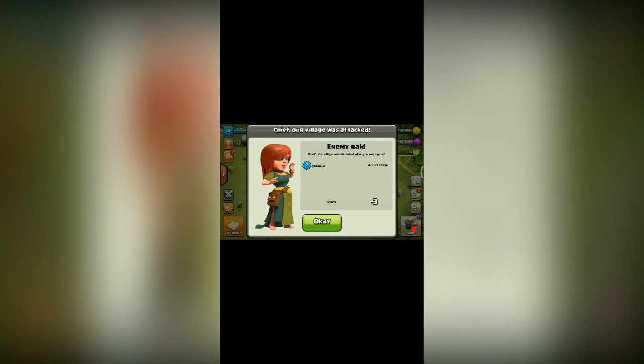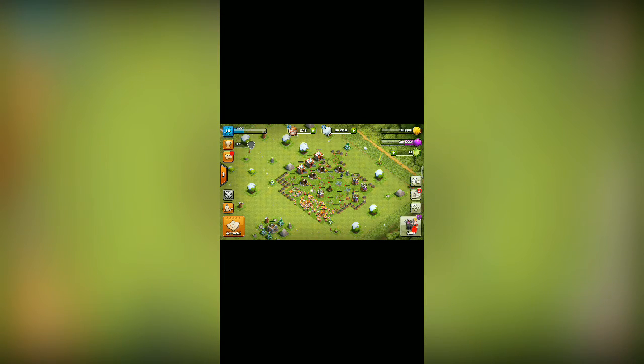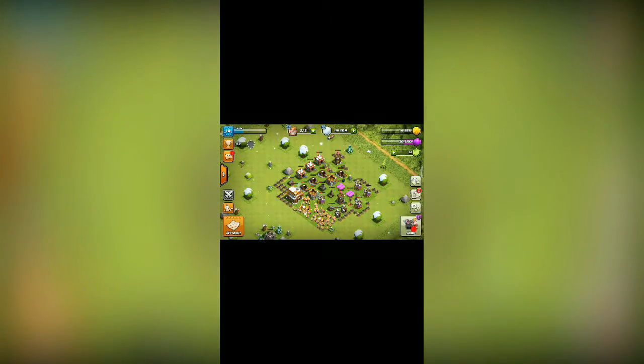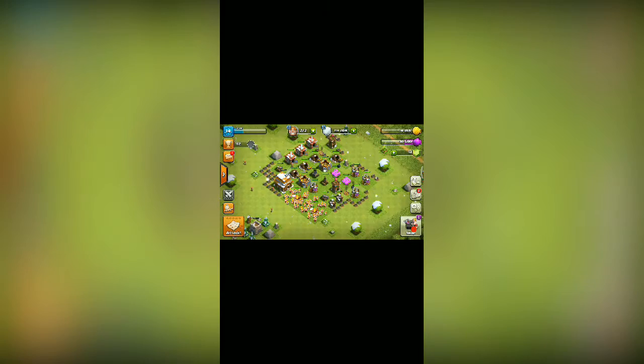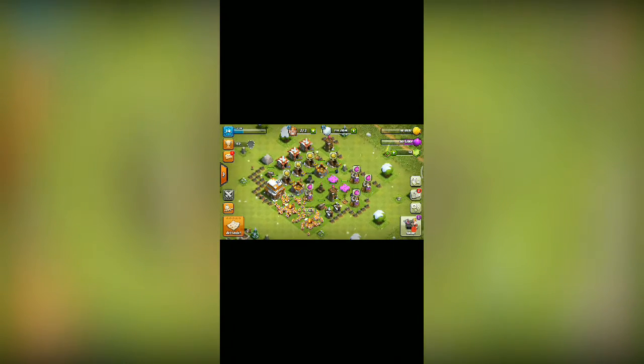I used to play it around 4 to 5 times a day. Very addictive game. It's loading. Yes, it has been loaded. It is a very strategic game. As you all can see, there is an empire. You have to create an empire for yourself. Let's start. I have already created an empire.